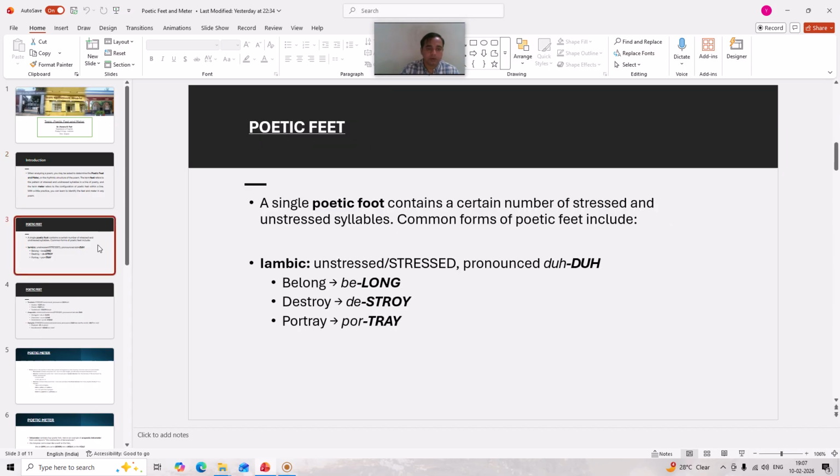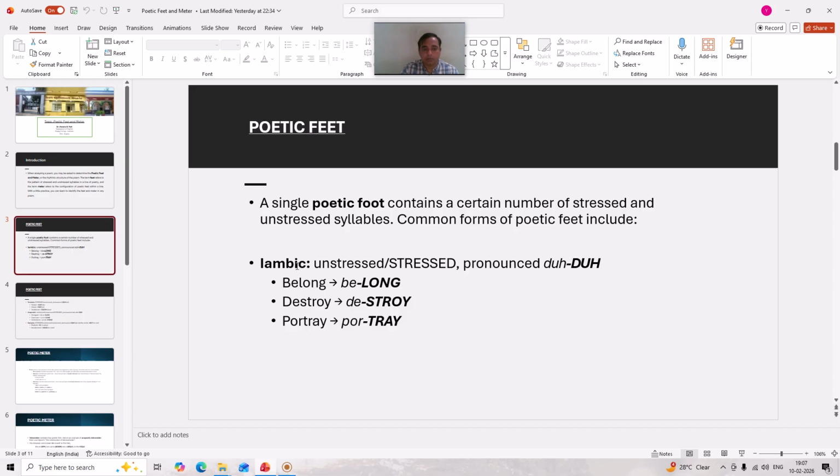Let us see what poetic feet there are. The first is a single poetic foot that contains a certain number of stressed and unstressed syllables. Common forms of poetic feet include iambic.